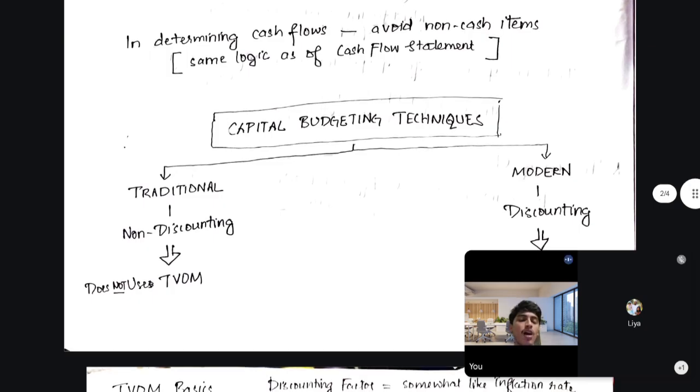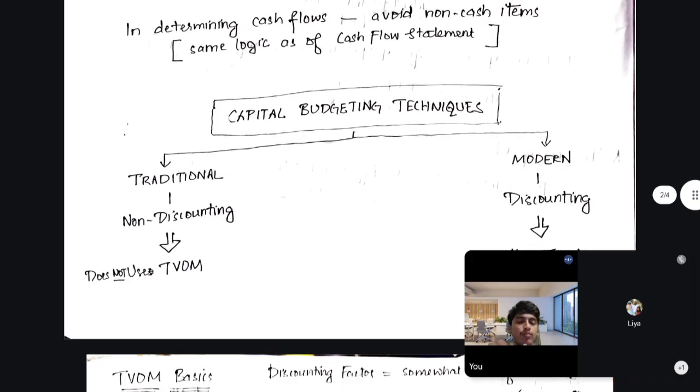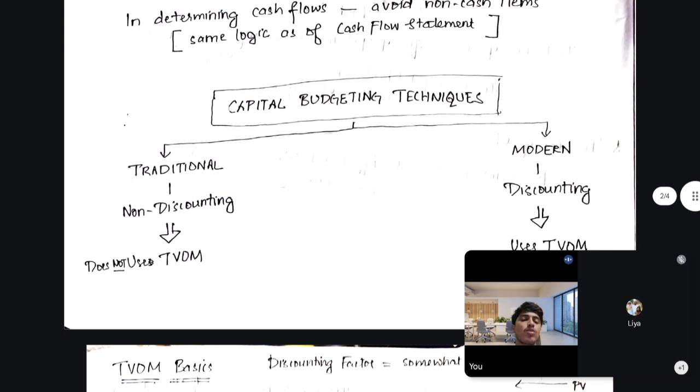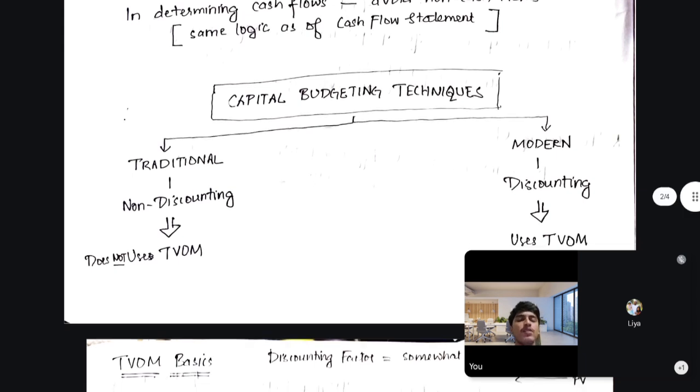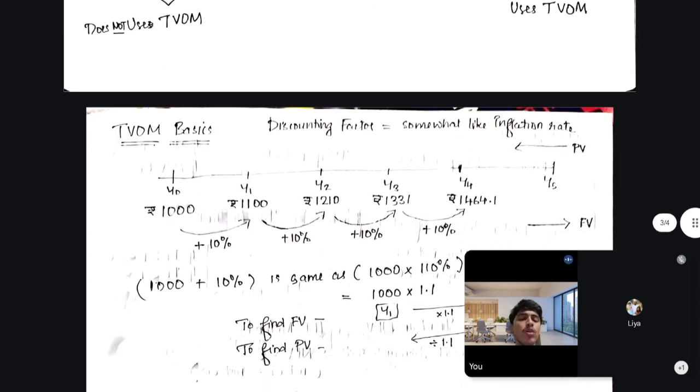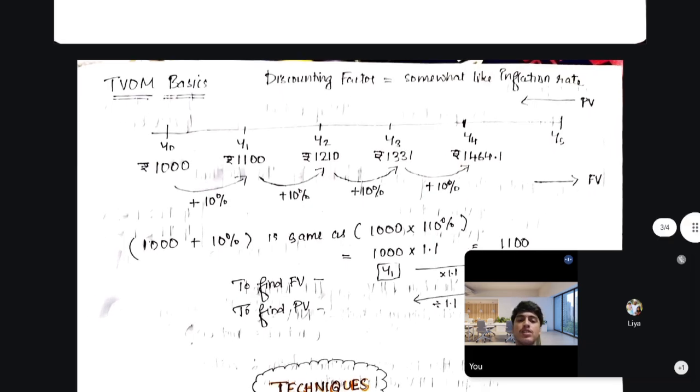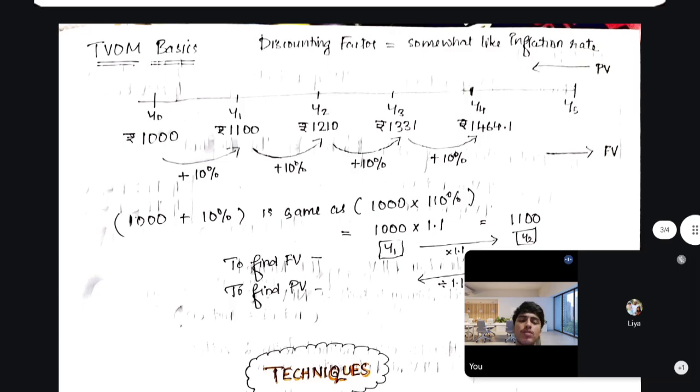But in recent years, after some theories and ideologies evolved, many thinkers thought we have to apply time value of money. So such methods are called discounting techniques. That's the difference.